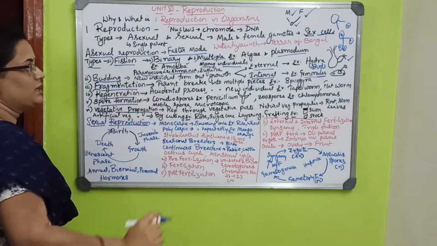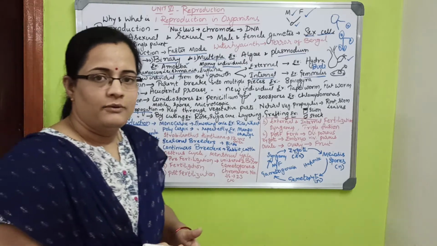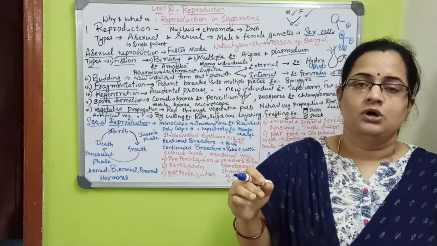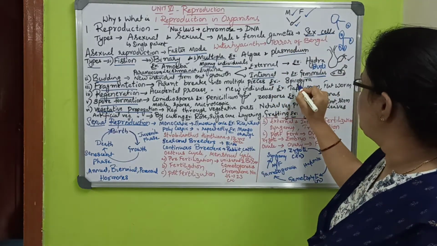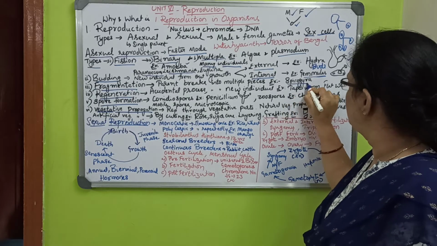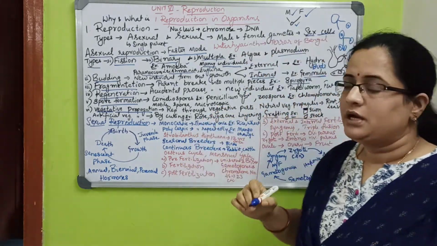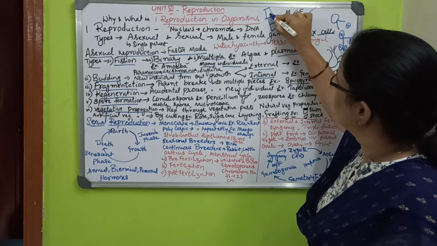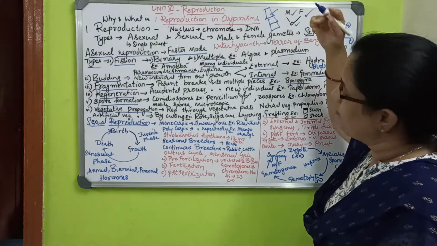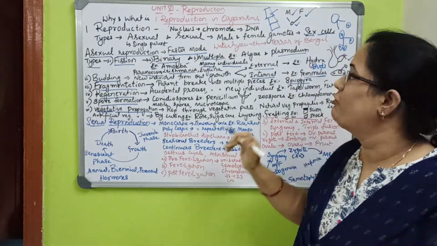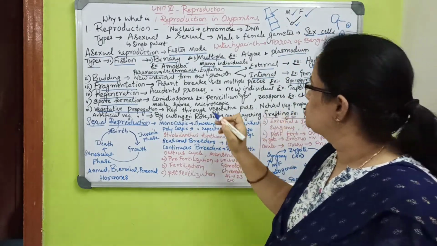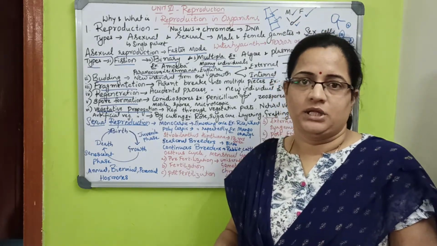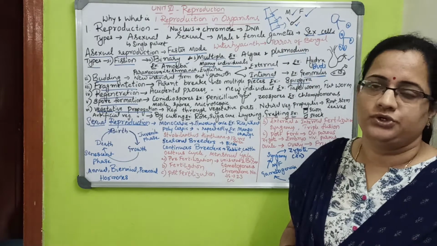Next is fragmentation. As the name says, the parent breaks into fragments. For example, Spirogyra is a ribbon-like structure. If a piece falls somewhere, it becomes a new individual, a new Spirogyra. As many pieces as form, that many new individuals can arise.